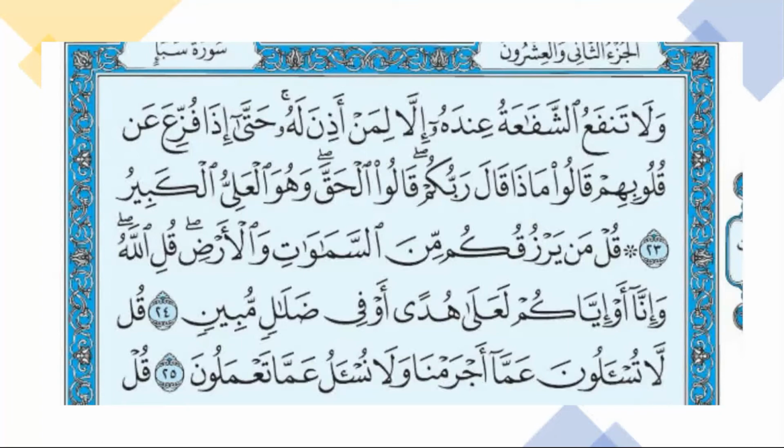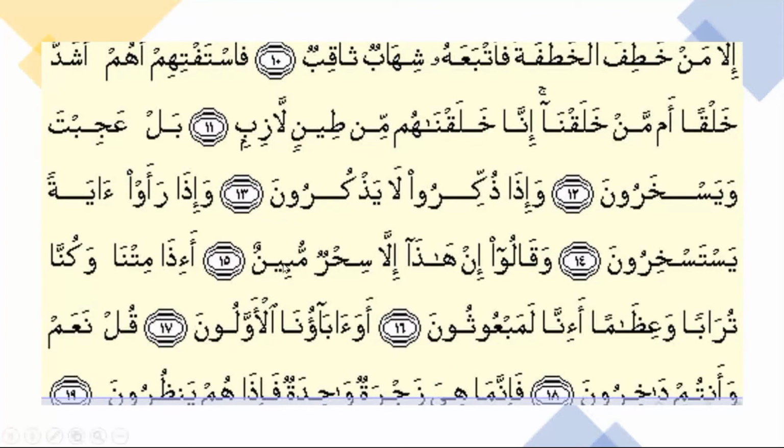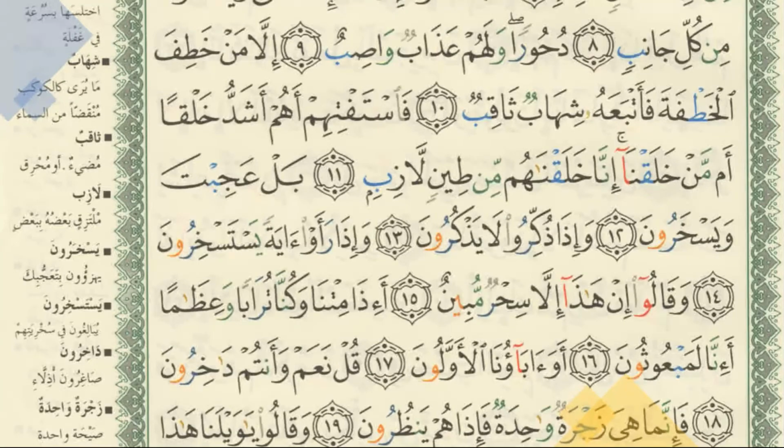Here قل من يرزقكم. Here is the lam with sign of sukoon because it is followed by mim. See Surah Saba. قل من يرزقكم من السماوات والأرض. So sign of sukoon on top is here. قل نعم. Izhar also because it is followed by noon. Lam sakina of the verb is followed by noon. So it is izhar. Wujubul izhar. Izhar means you can see sign of sukoon on top and we pronounce the lam.